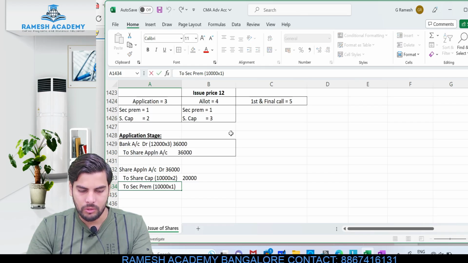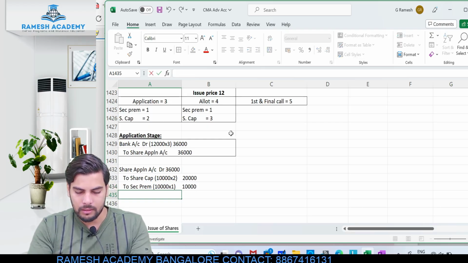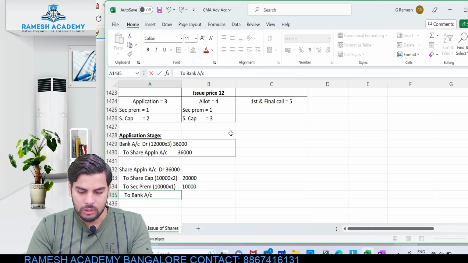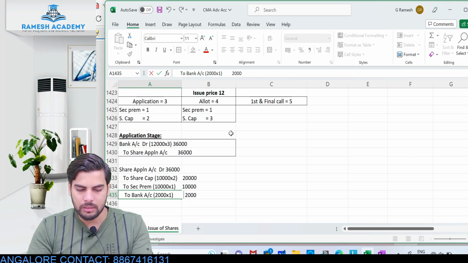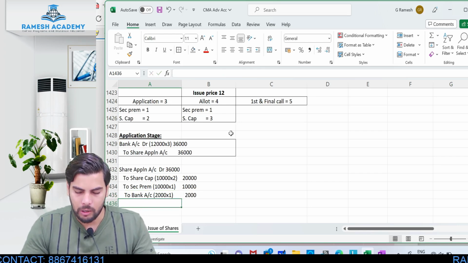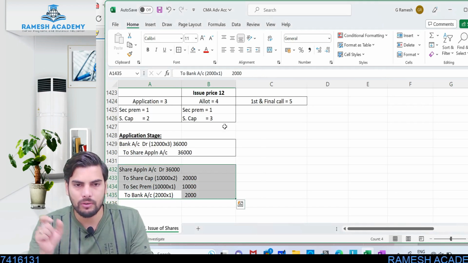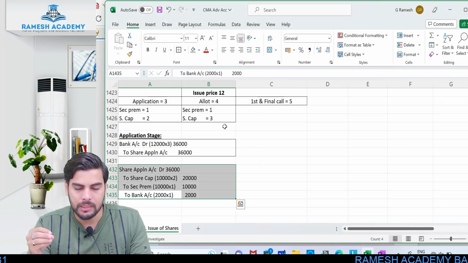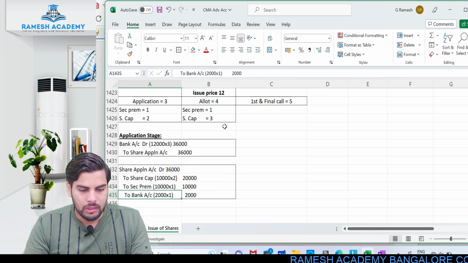Okay, so 10,000 into 1, this would be 10,000 to what? To bank account. So this would be with respect to refund. Okay, so 2,000 shareholders were refunded. Okay, so 2,000 rupees will be refunded. So no question about excess application money which is being adjusted towards allotment, because nothing was proportionately allotted. Okay, so no question about pro rata allotment over here. Whatever is the excess application of 2,000, that is getting rejected, and this excess application money is being refunded. Okay, so this would be the entry.